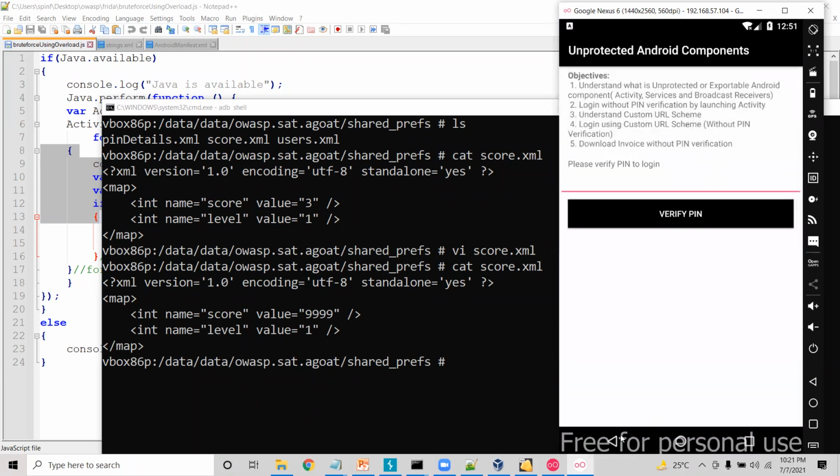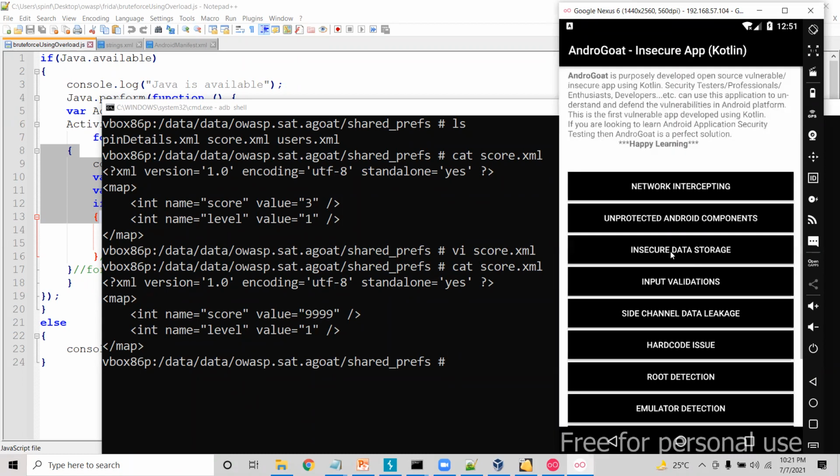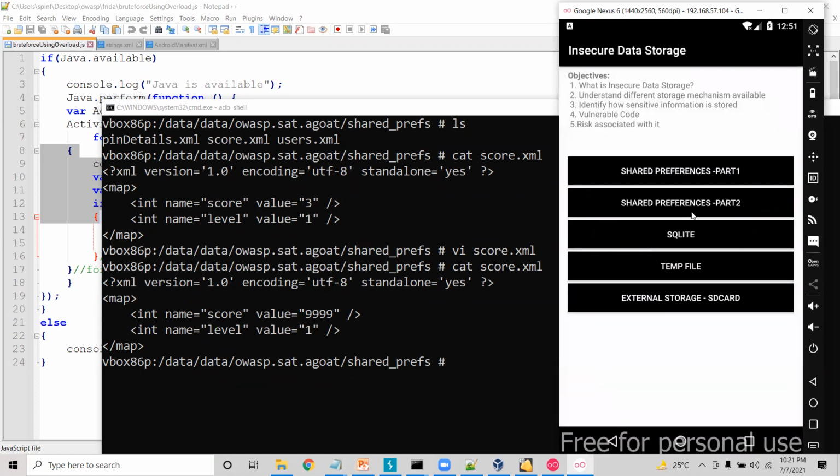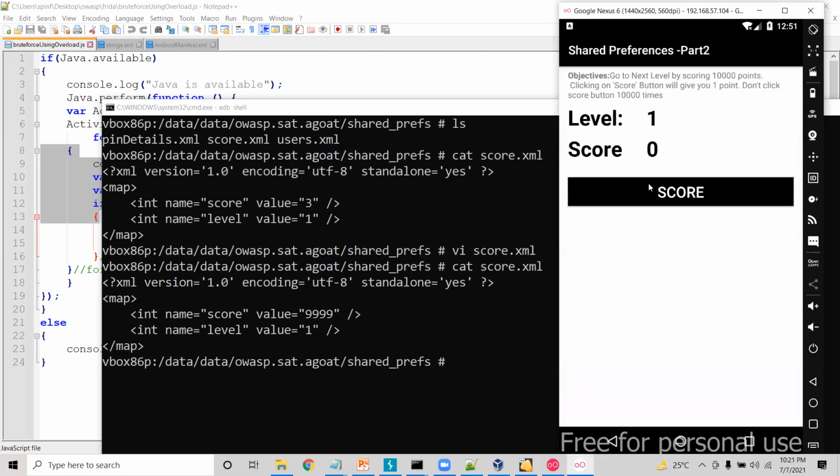Sorry, I need to go into the insecure data storage here and go here. At the moment it will display this value, but when you click on this score, you can see earlier 9999 was the score which is stored in the device, and now as I clicked on the score button one time, one point will be added, so that the score is 10,000. When I click on the score button one more time, I will be winning the game.